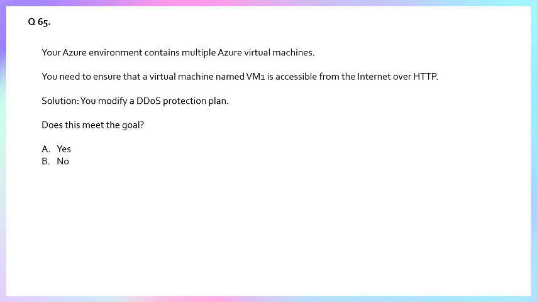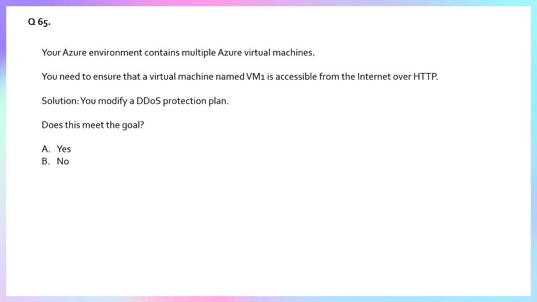DDoS protection plan is a separate security measure that assumes the resource is already accessible from the internet. It helps only to protect that resource, but it doesn't create the necessary networking configuration. Why am I repeating?